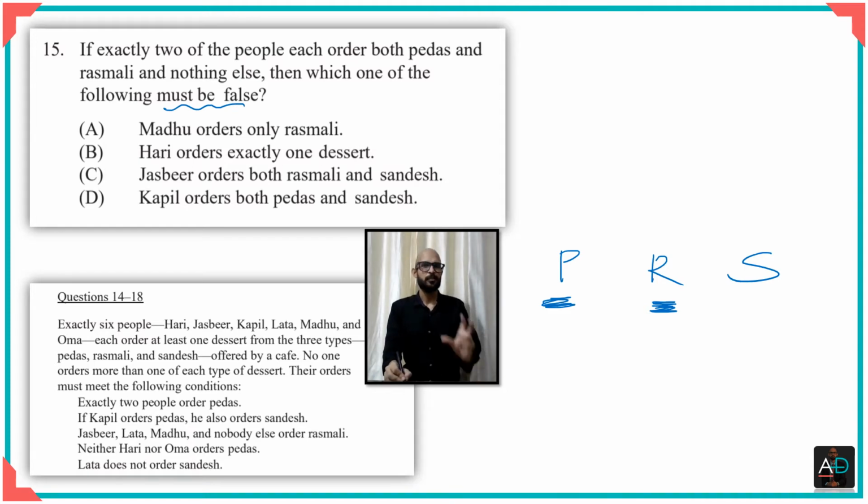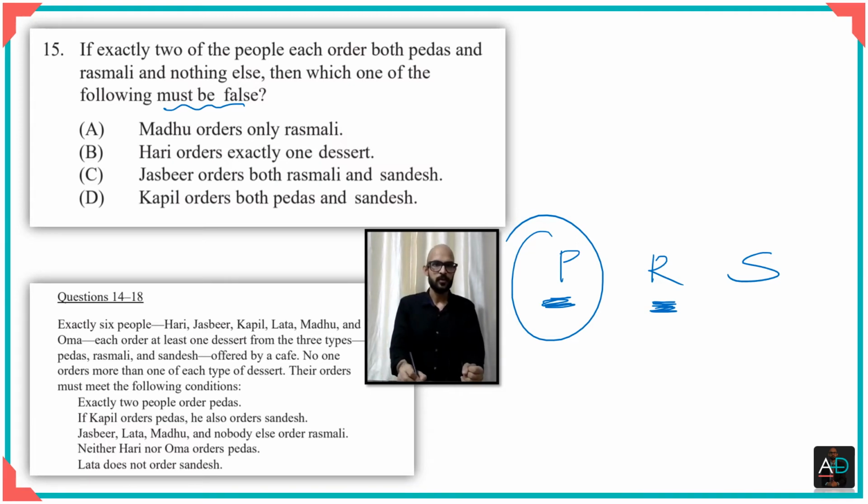Now when you're seeing peda and what can happen when peda is ordered, at that point you can understand that perhaps looking at this rule of Kapil makes sense. When you see here that if Kapil were to order pedas, Kapil would have also ordered sandesh.